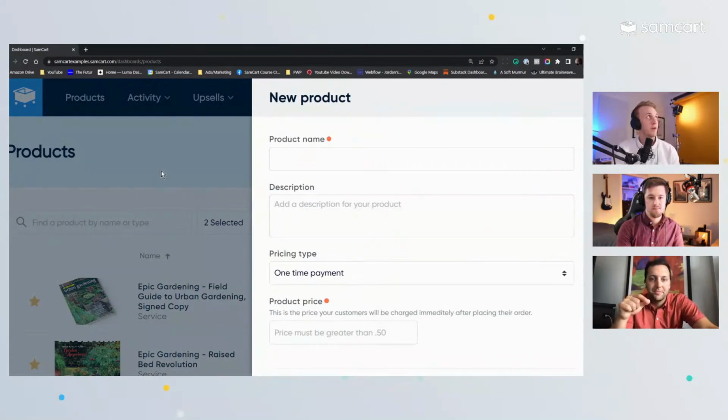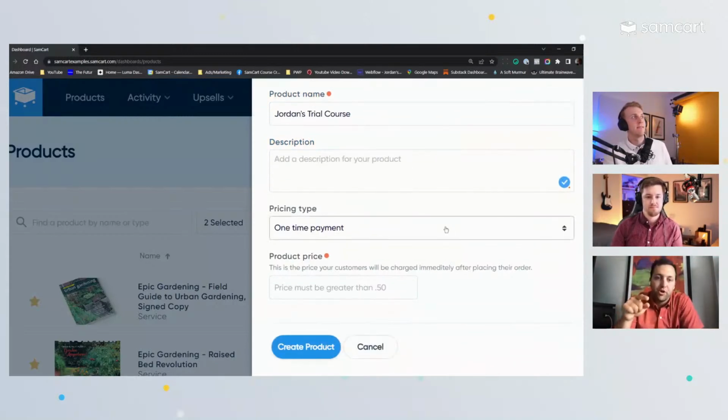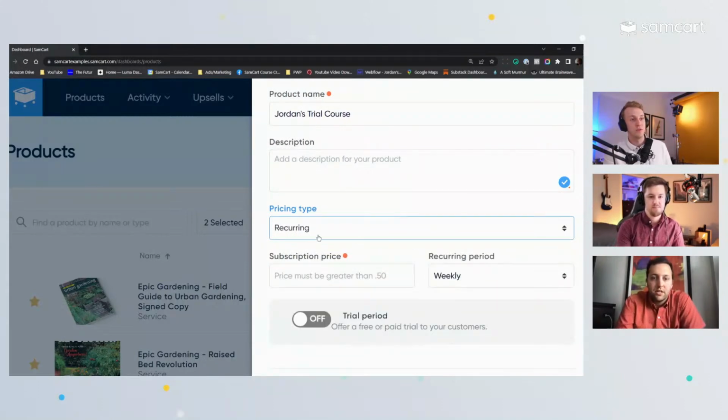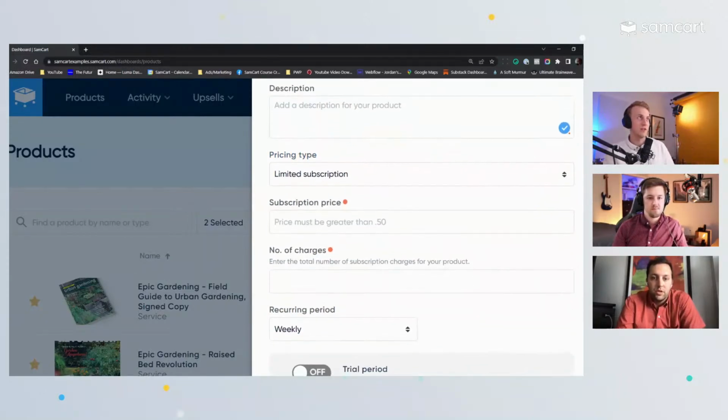When you're in SamCart, you would go to new product, and then you would name your product, test product. We'll say Jordan's trial course, or whatever you want to call it. And instead of one-time payment, we're going to hit that pricing drop down and then choose. You can do recurring or you can do limited subscription. Recurring just means it goes on forever, and limited subscription means there's an end to it eventually.